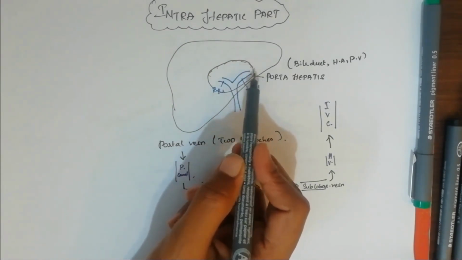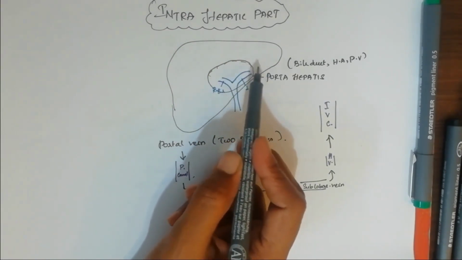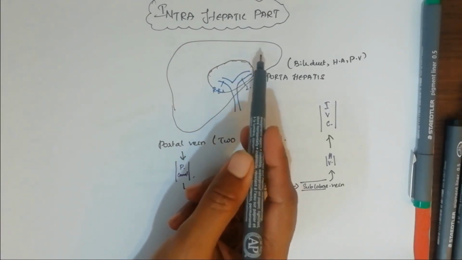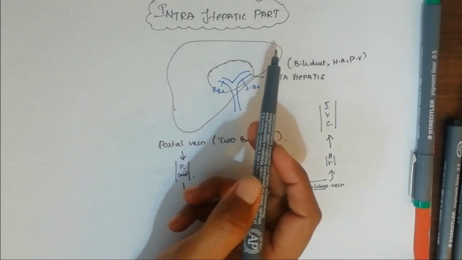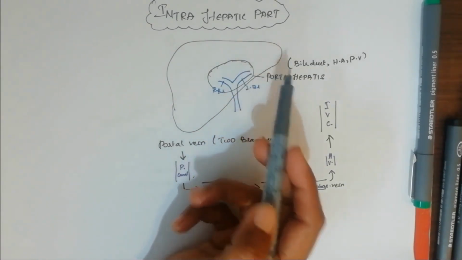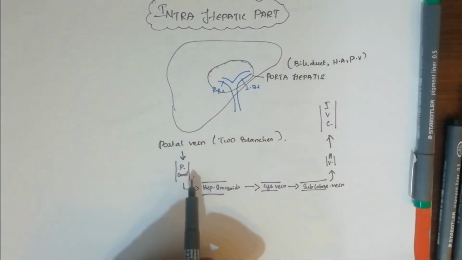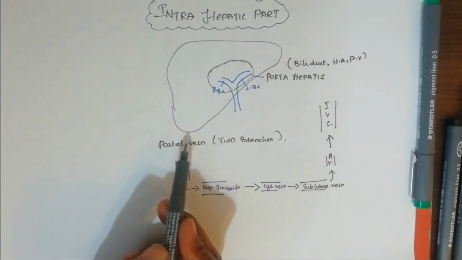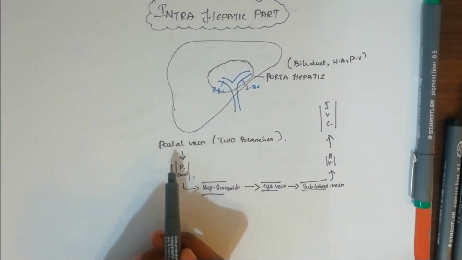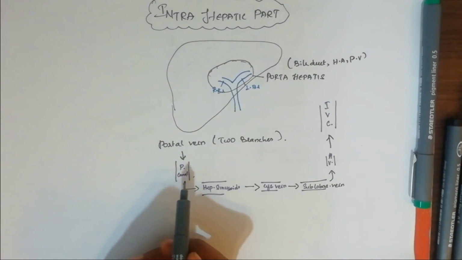Later these sublobar veins are going to form another important vein called the hepatic vein, which at a later stage is going to end up in the systemic vein, that is IVC, inferior vena cava. So these are the processes happening inside the liver tissue. That's why we are calling this the intrahepatic part. So that's all about the external and internal parts of the portal vein.